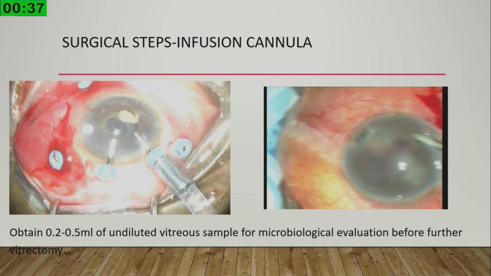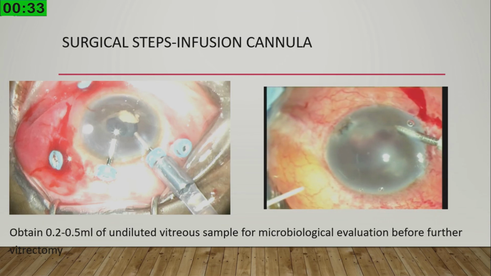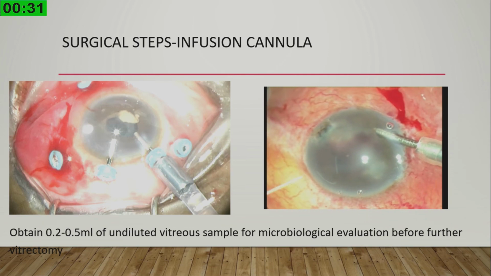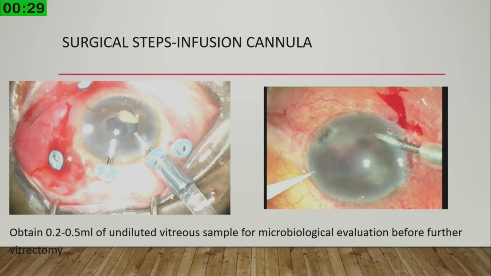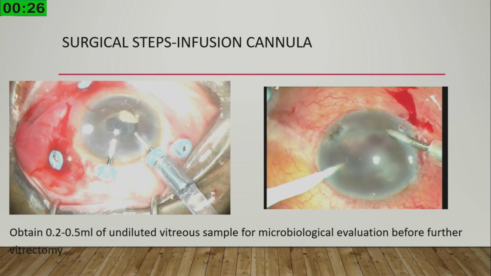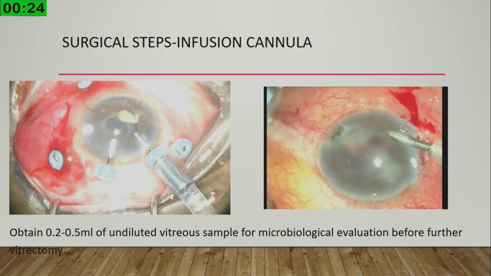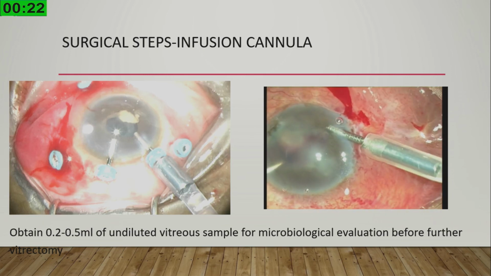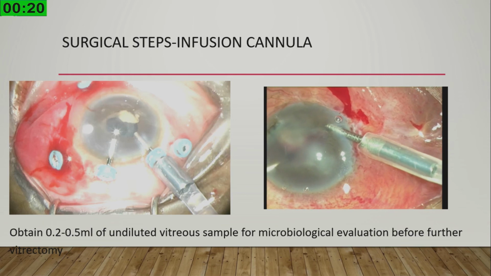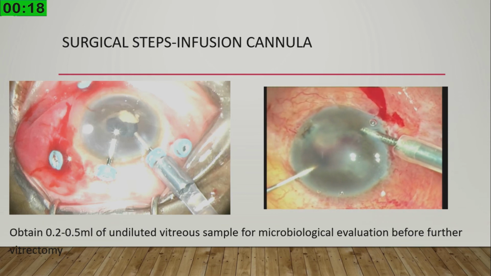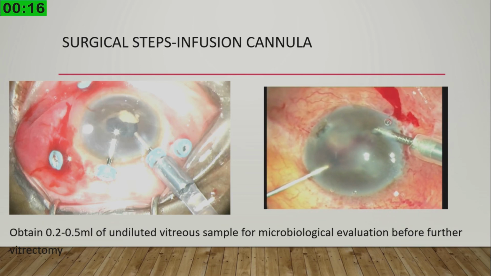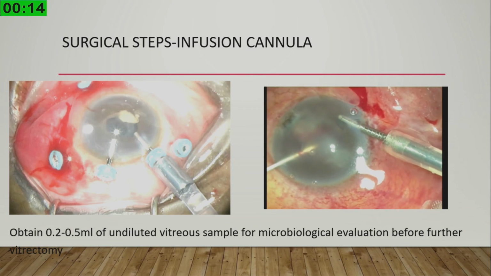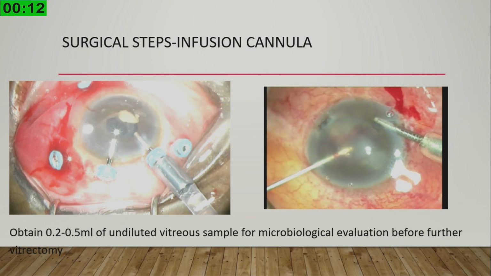Coming to the surgical challenges and surgical steps involved in vitrectomy, the main problem is to get your infusion cannula inside and to visualize the infusion cannula. Because of the lot of material in the anterior chamber as well as in the vitreous cavity, you won't be able to visualize your cannula. So you can put the AC maintainer through a side port and form the AC, and from the other side you can put your cutter or other instrument and clear the anterior chamber before you proceed with vitrectomy.